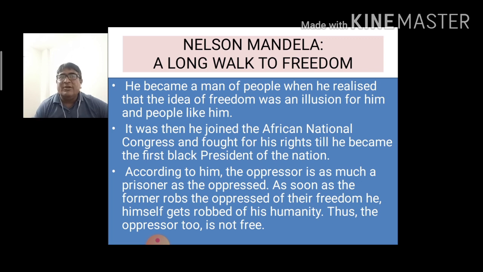According to him, the oppressor is as much a prisoner as the oppressed. As soon as the oppressor robs the oppressed of their freedom, he himself gets robbed of his humanity. And thus, the oppressor too is not free.